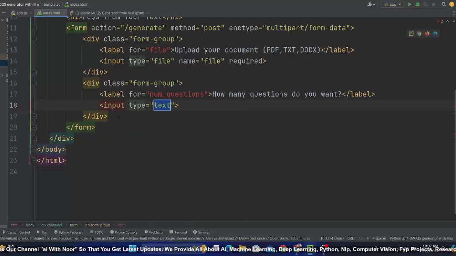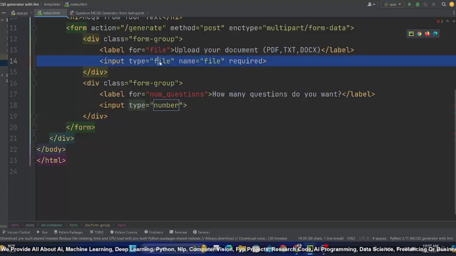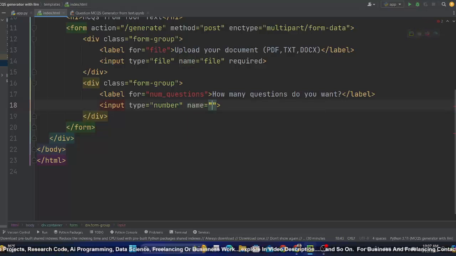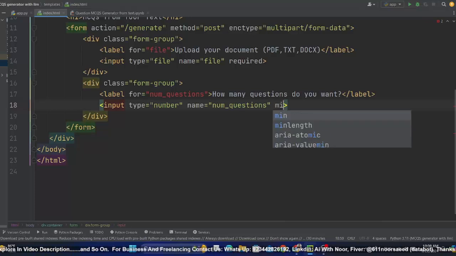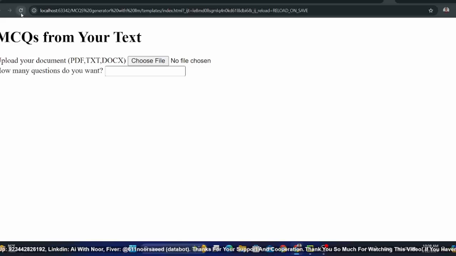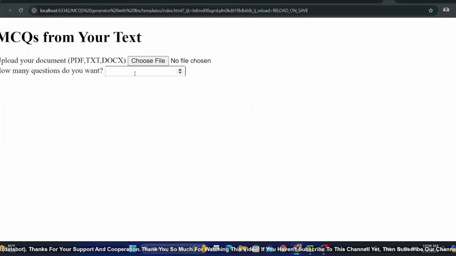And finally, the input type will be number this time instead of file, because there we were going to upload a file, but here we are just mentioning a number, and it must have a name. For now I'll give it the name questions. You can explicitly mention a min value, that should be 1, and it must be required. So if I go here, you can clearly see this is choose file, and this is number of questions, which you can automatically increase or decrease.